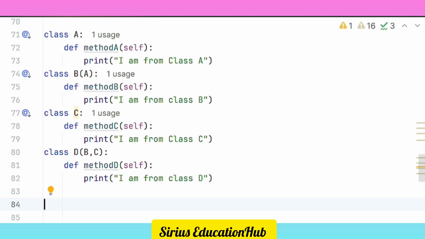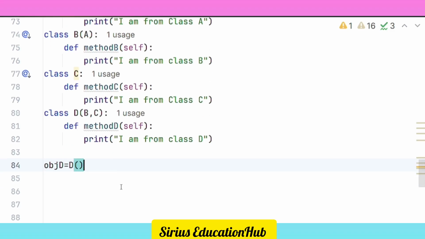Now create an object. I am creating a simple object of class D: object D is equal to D. I have created a simple object of this class. The name of the object is object D, and it is the object of class D. Now, as per the class, this class is the child class of class B as well as class C. So you can call the method of class B, the method of class C, the class A method, and its own class D method.